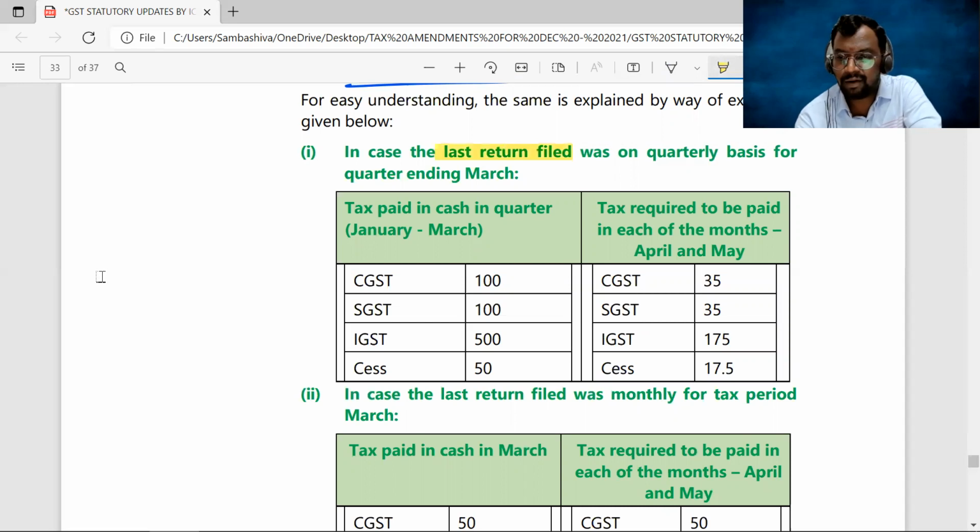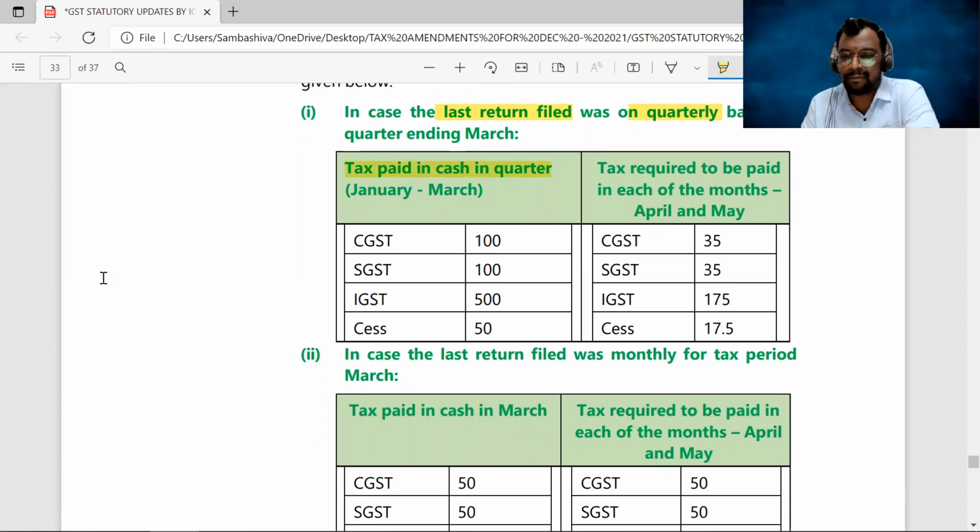So in case the last return filed was on a quarterly basis, for the quarter ending March. Now, for the current quarter, April to May, I would like to opt for the QRMP scheme, and I am adopting the fixed sum method for the payment of tax. Okay, what is the preceding quarter? January to March, where you filed your returns on a quarterly basis. So that means 35% of tax paid through the electronic cash ledger in the preceding quarter. Take it. So tax paid in the preceding quarter in cash: CGST 100, SGST 100, IGST 50 rupees. Now a minimum of 35%.